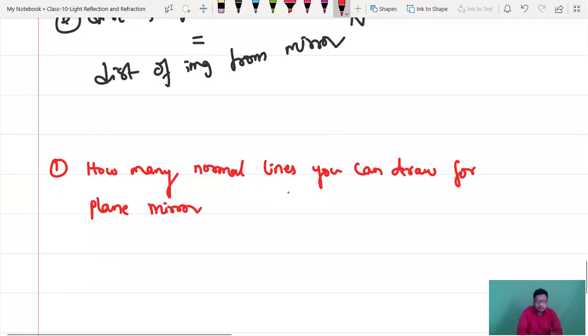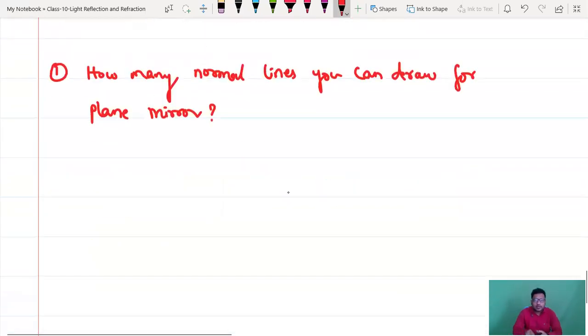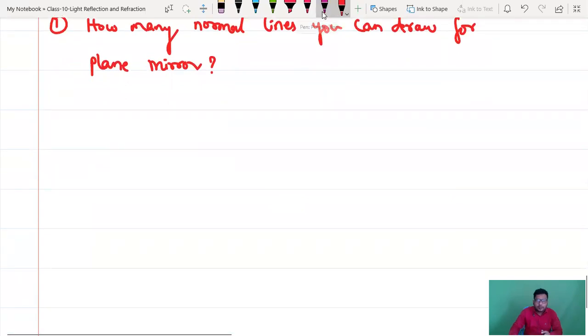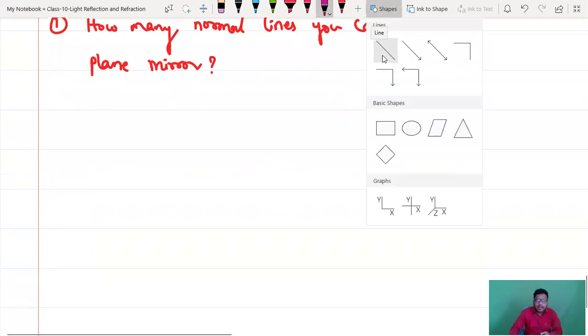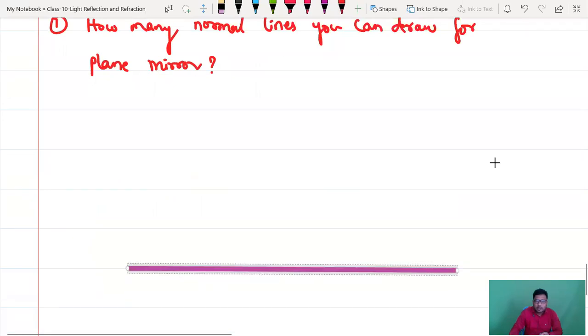So how many normal lines can you draw for a plane mirror? I think you know what a normal line is. If you take the mirror surface, and if you are mentioning a name for the mirror, M, N, you can mention it. Reflecting surface, non-reflecting surface you have to mention.